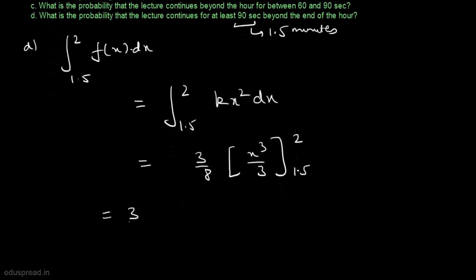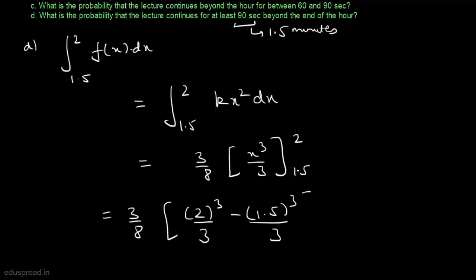This is equal to 3 by 8 multiplied by 2 cubed divided by 3 minus 1.5 cubed divided by 3, and solving this we get 0.578. So this is the probability that the lecture continues for at least 90 seconds beyond the end of the hour.